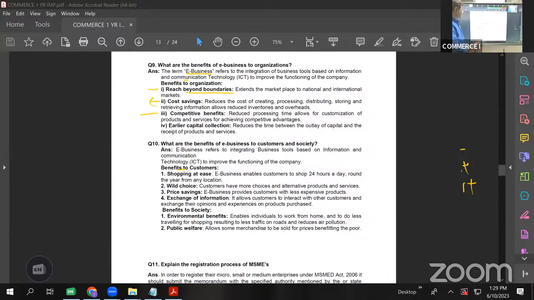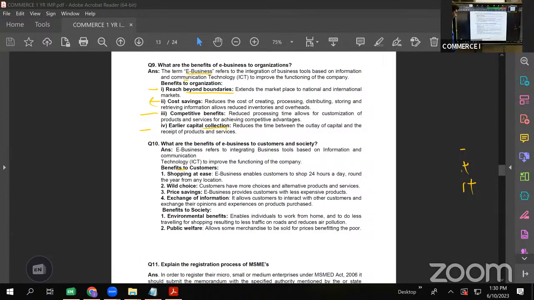Okay, next is earlier capital collection. We have this facility of online booking and advance also, online payment in advance, so that the organization is receiving the amount in advance. Sometimes they'll give cash on delivery also, but mostly we see that there is online facility which we have to pay first, then the order will be delivered. So that they are getting earlier capital collection. The companies are getting the amount first.